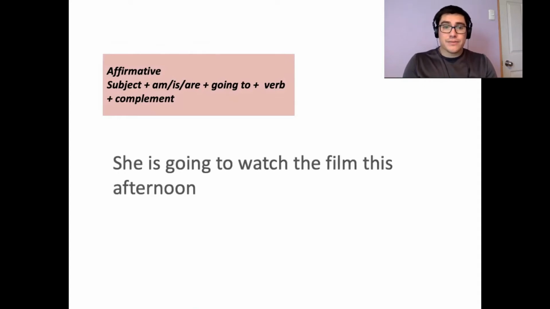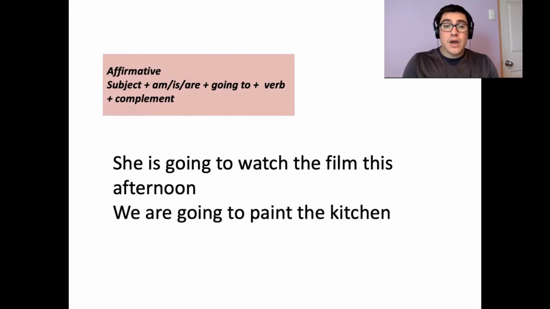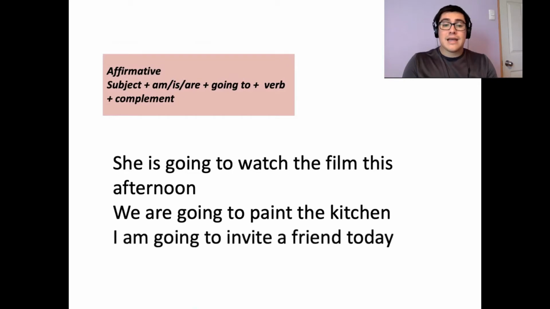For example, she is going to watch the film this afternoon. This is very likely to happen. It's very probable, so we use going to. Another example, we are going to paint the kitchen. And I am going to invite a friend today. All these cases are the affirmative form.